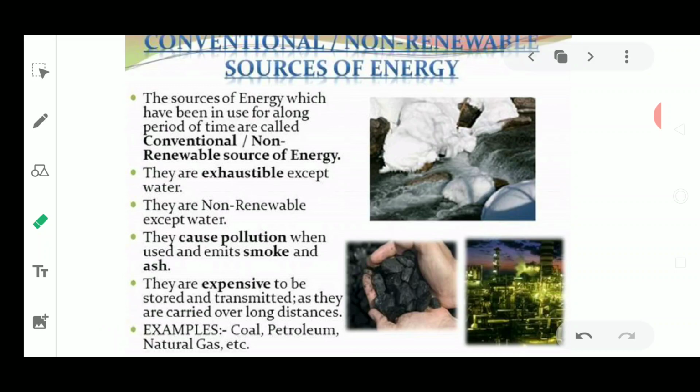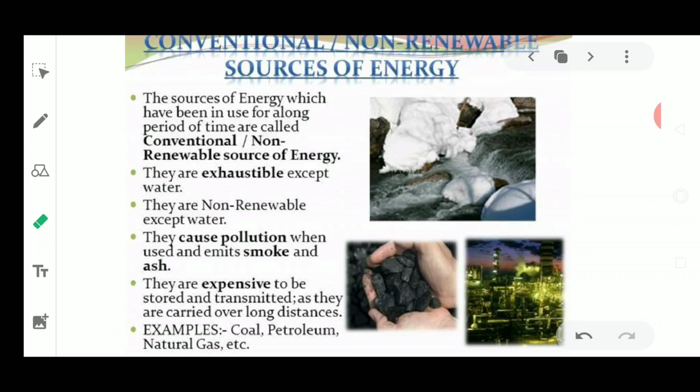Now the word non-renewable here means the opposite of renewable. Renewable means something which can be renewed, something that could be made in the form of a new substance. Okay, it could be brought back to its original form from where we started. Fine, so this is about the non-conventional sources of energy, whereas the conventional sources of energy are those which are going to be exhausted because of the consumption.